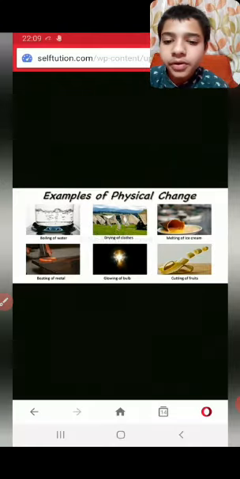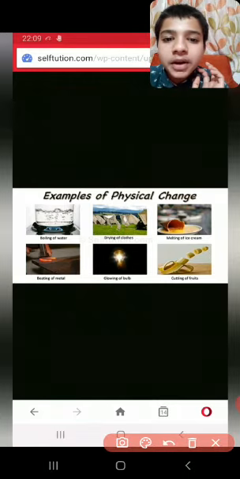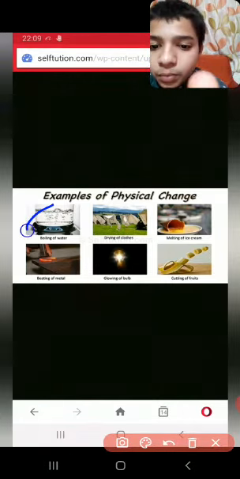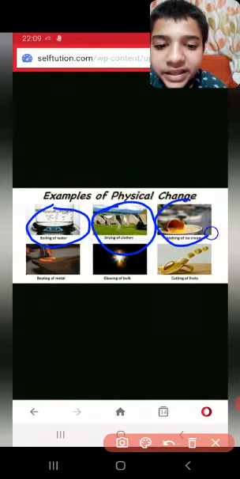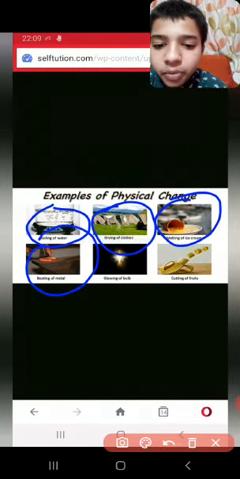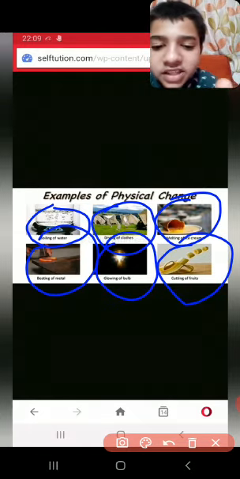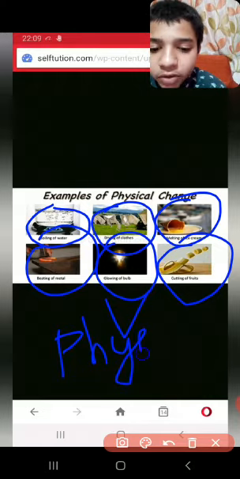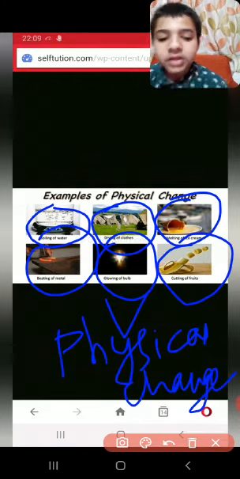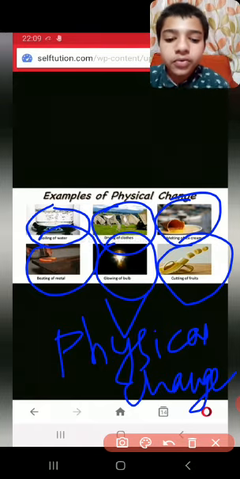So take some examples of physical change. Boiling of water, drying of clothes, melting of ice cream, beating of metals, growing of bulb, and cutting of fruits are some common examples of physical change.